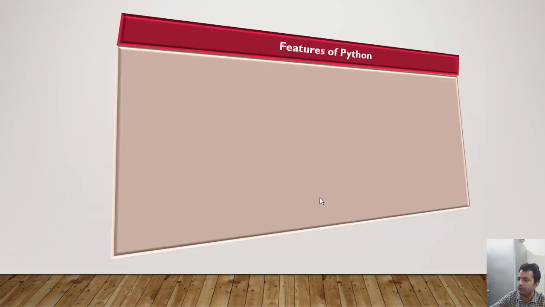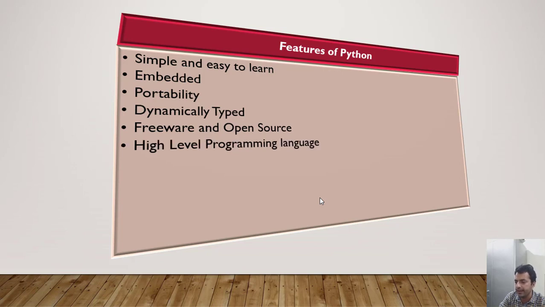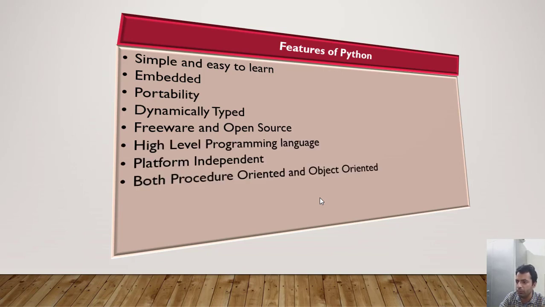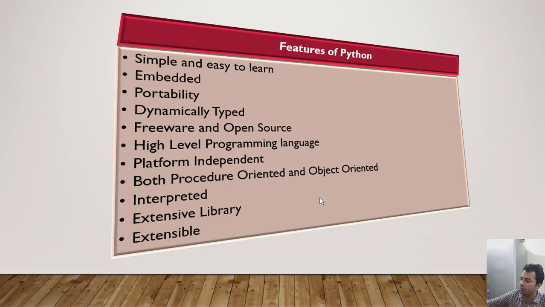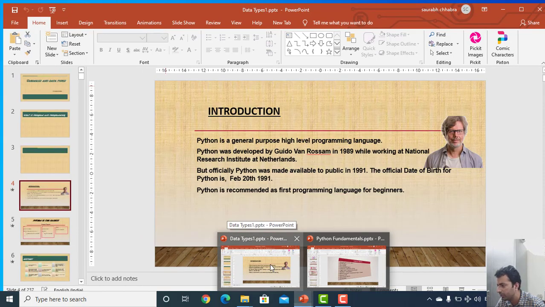So what are the different features of Python? These are the different features of Python. Python is simple and easy to learn, and we will be covering it in depth. It is embedded, portable, dynamically typed, freeware and open source, a high level programming language, platform independent, both procedure oriented and object oriented, interpreted, and it has an extensive library. It is also extensible. So let's try to understand what we mean by all these things. I actually have another presentation in which I've explained all these things.